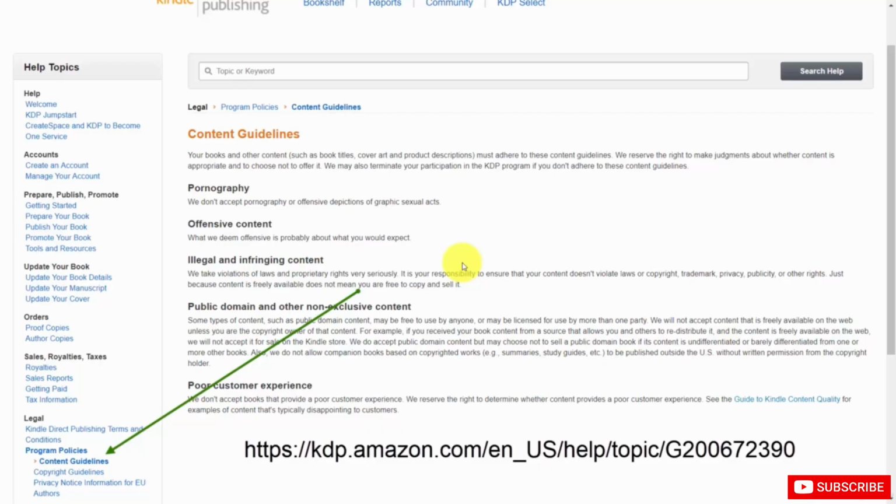So it's going to be a good idea to read the entire guidelines, but those are some things that you'll want to keep in mind.